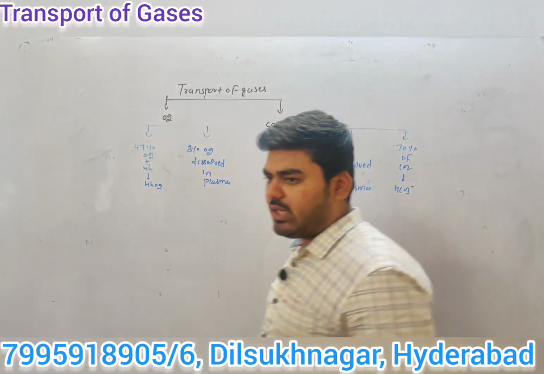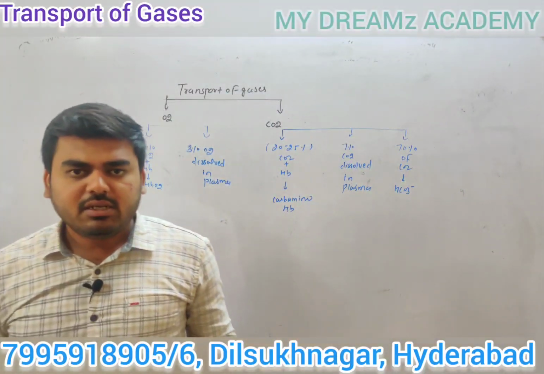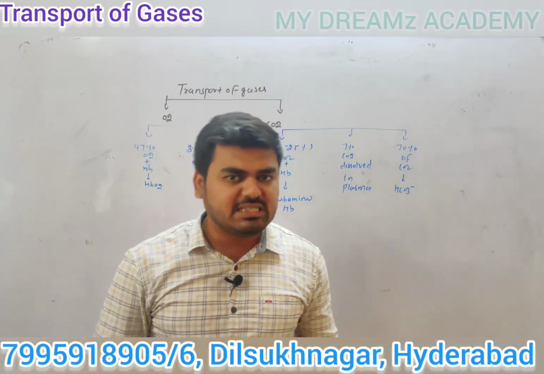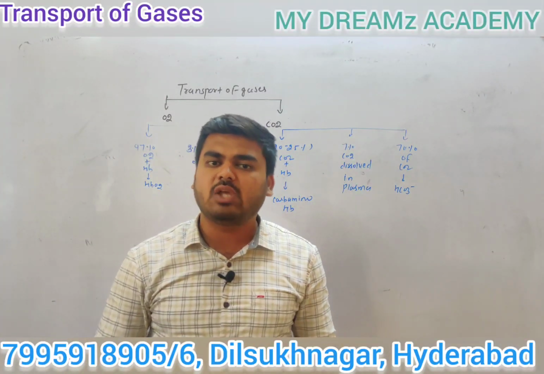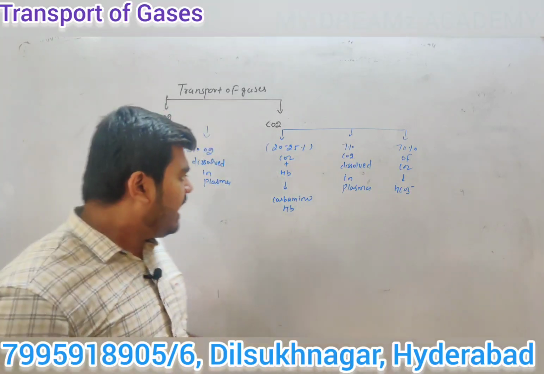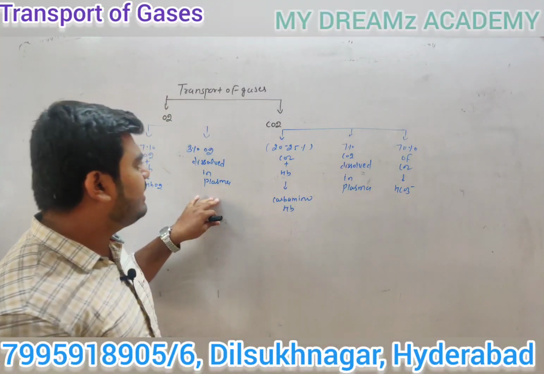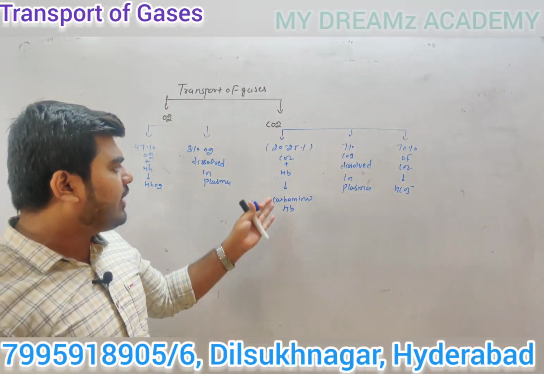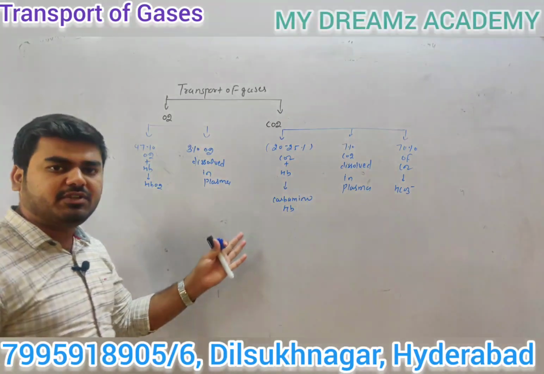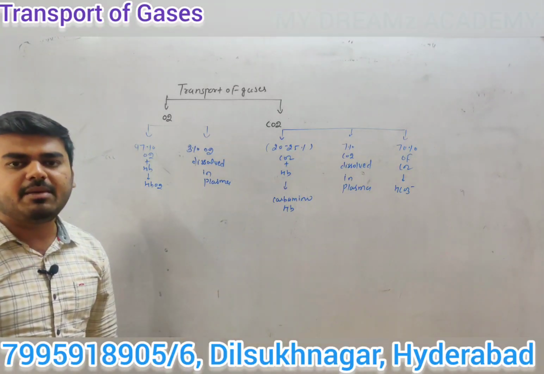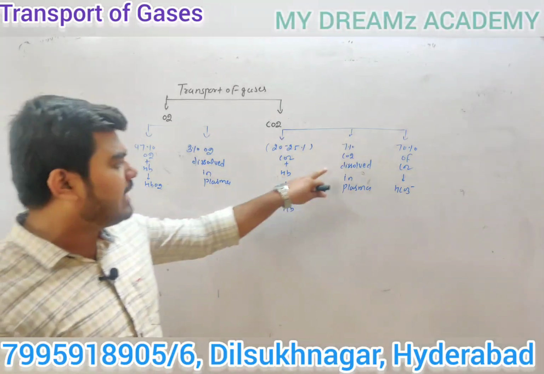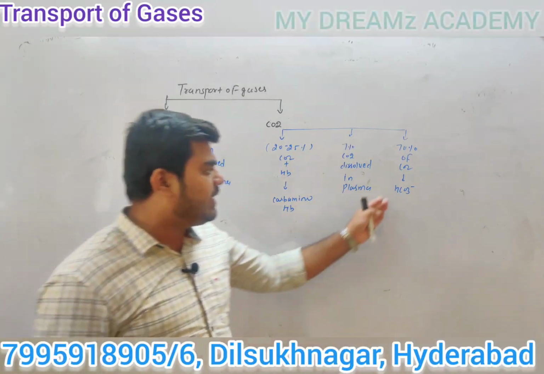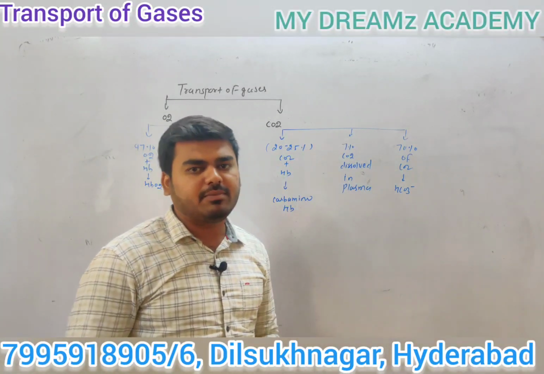So transportation of oxygen is completed by two phases: 97% of oxygen is transported in the form of oxyhemoglobin, and 3% of oxygen is dissolved in plasma. If we are talking about carbon dioxide, 20 to 25% binds with hemoglobin and forms carbaminohemoglobin, 7% is dissolved in plasma, and 70% is transported in the form of bicarbonate ion.